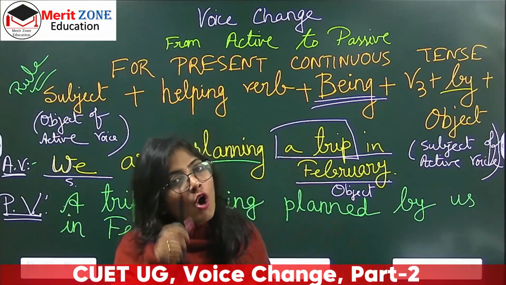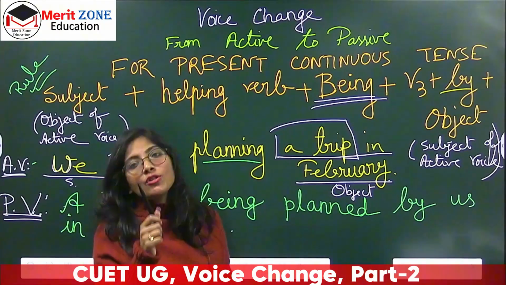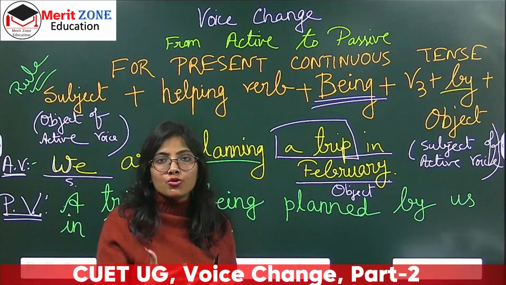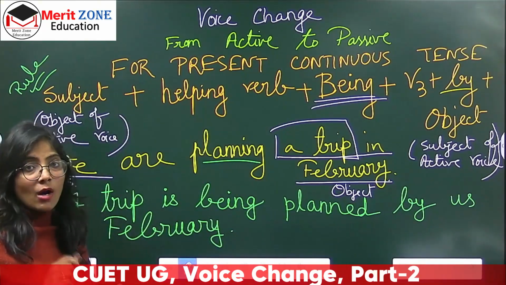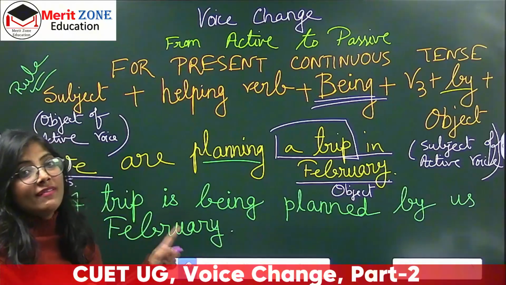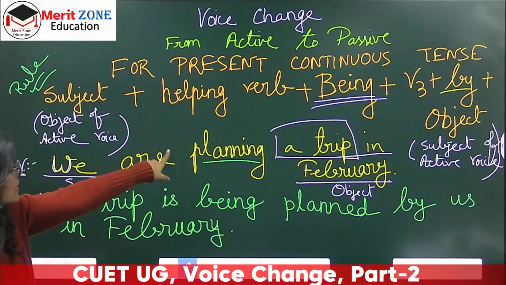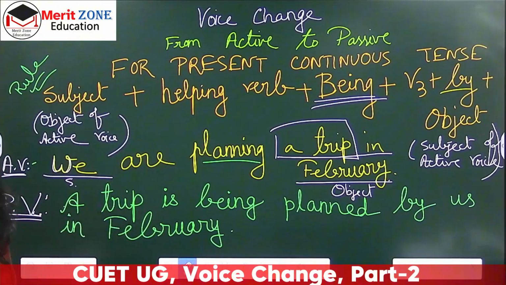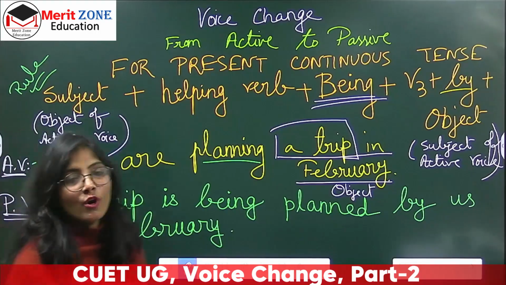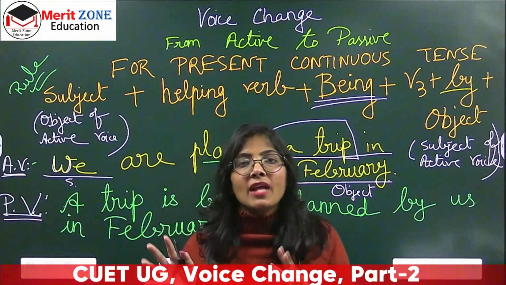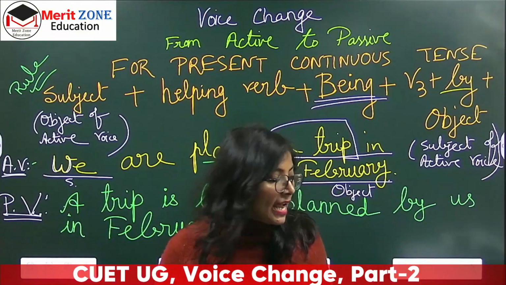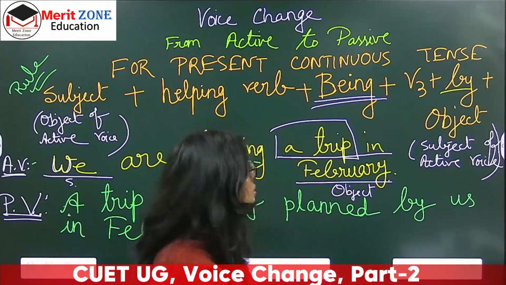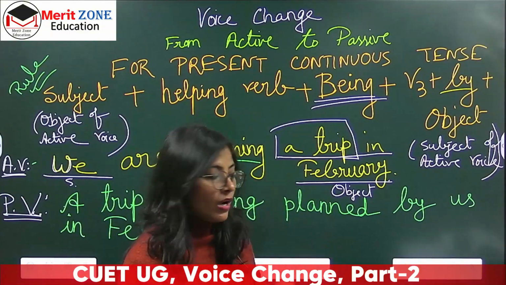So it is according to the subject and the sentence that you have to decide how you want to do it, right? It is completely up to you, whatever sounds better, you have to do it in that way. Okay, so this is the particular rule and we have changed another sentence into passive voice. So that's how we change from active to passive in present continuous tense. Now I'll give you one more sentence just to keep it a little bit more clear.